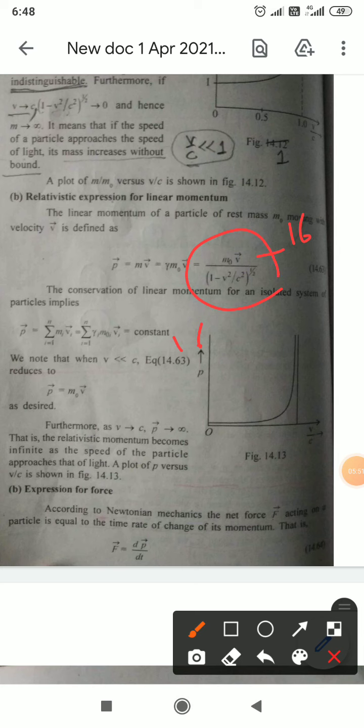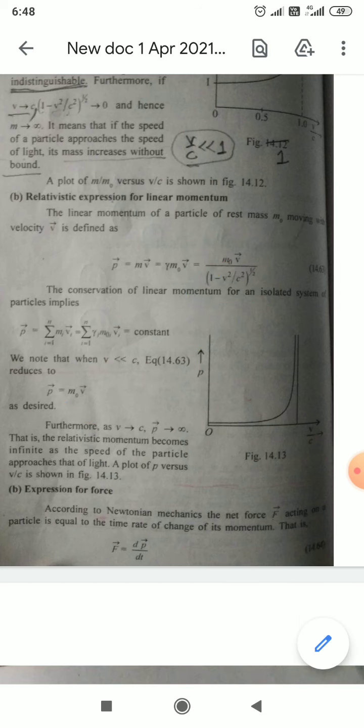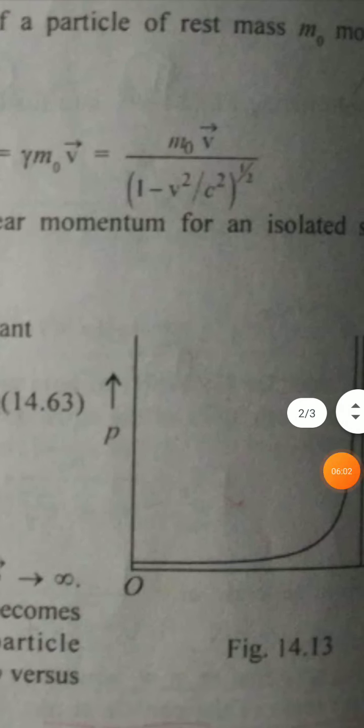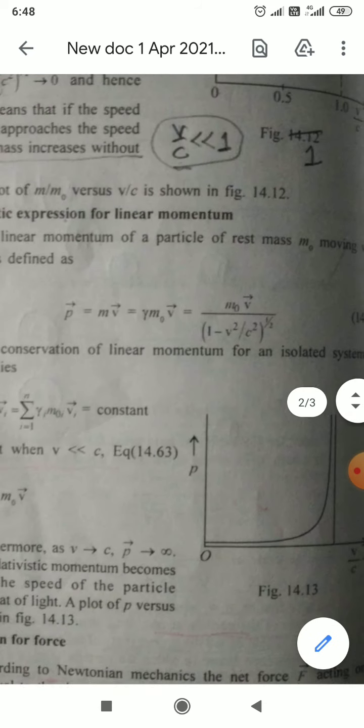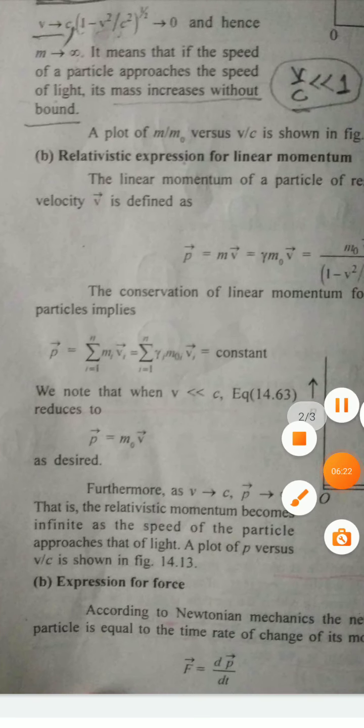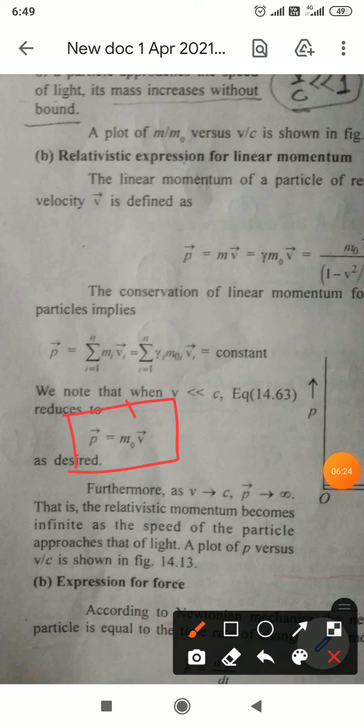The equation number 16 will be only m0 vi. Why? Because in the denominator it will be only 1. You got my point? See, when v is less than c, then v square by c square is very negligible and can be neglected. So we get m0 v by 1. So we find that p equal to m0 v.